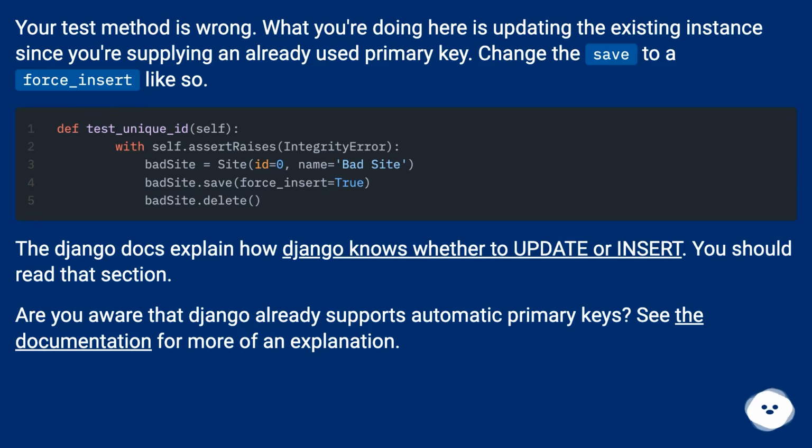Are you aware that Django already supports automatic primary keys? See the documentation for more of an explanation.